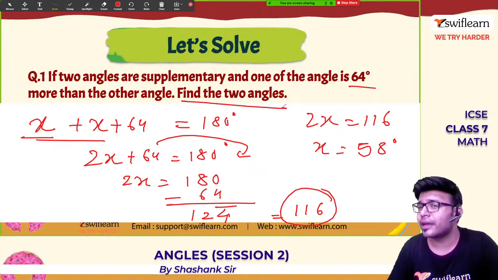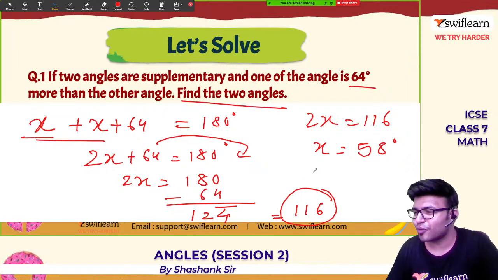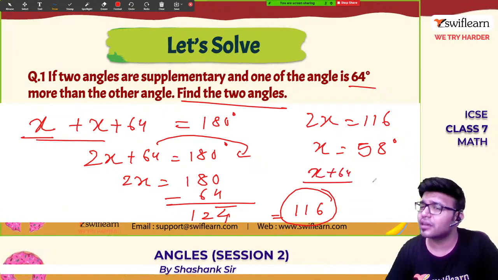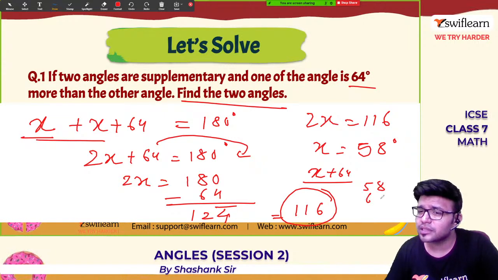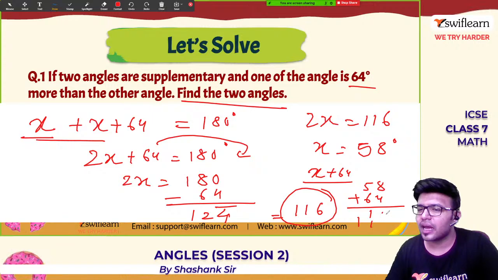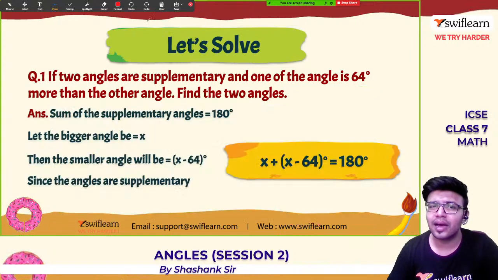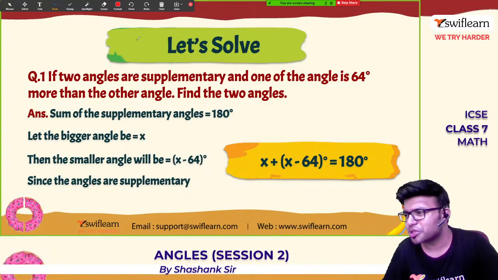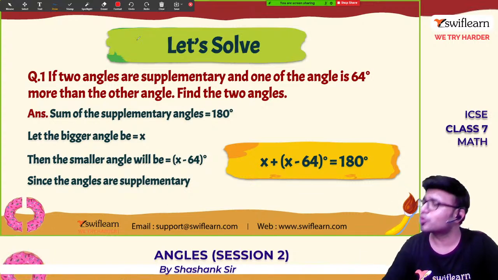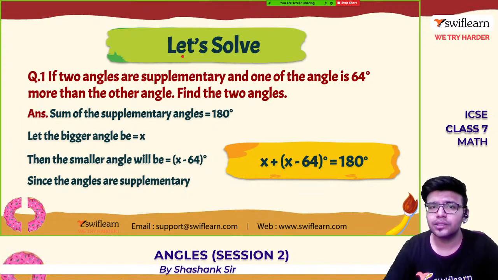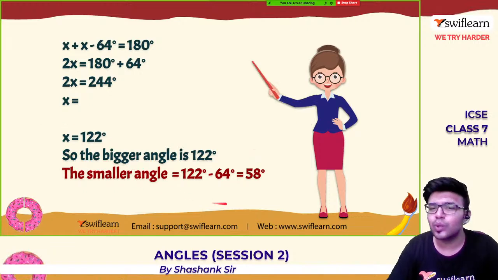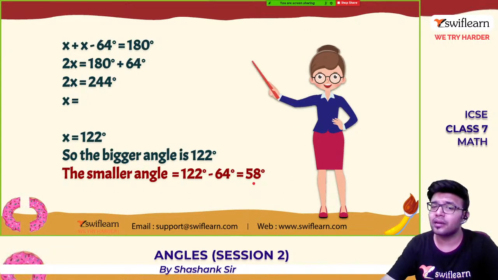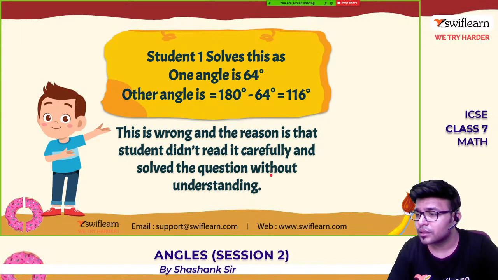Find the two angles, it says. The other is x plus 64. So x plus 64 is the other angle. 58 plus 64 is 122 degrees. Hence the two angles are 58 and 122. They've also solved by the same approach, they solved it in a slightly roundabout way. So this also is the right method to do. Yes, see here we got 112 and 58. So the bigger angle is 112, the smaller angle is 58.